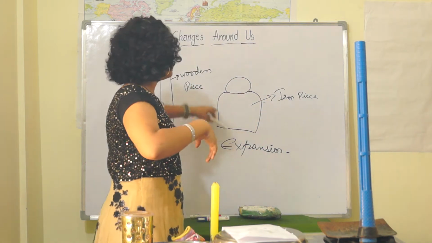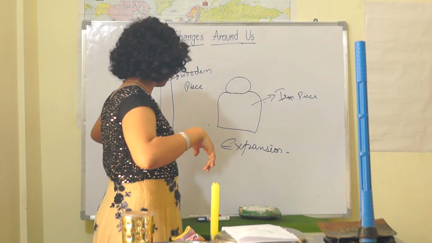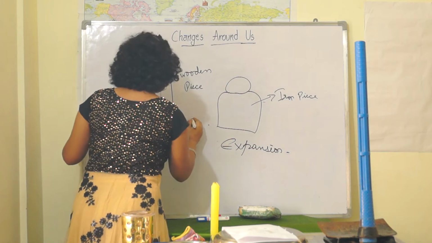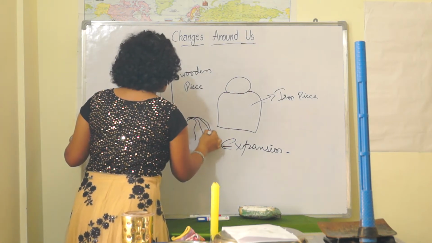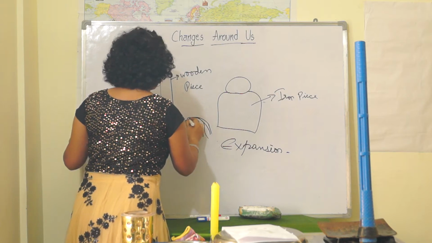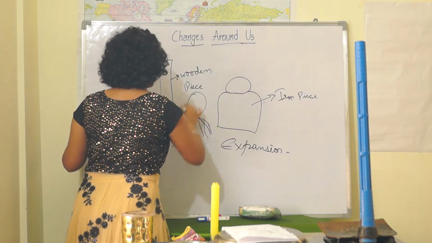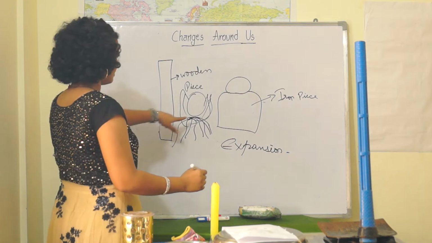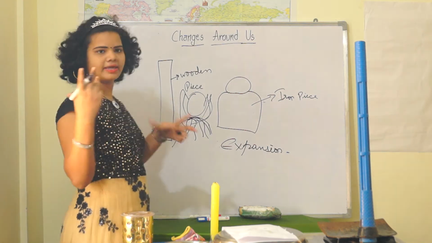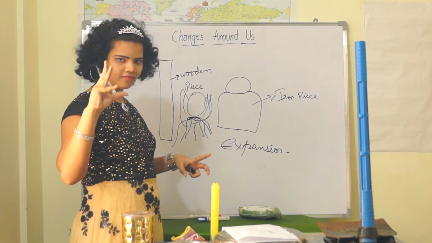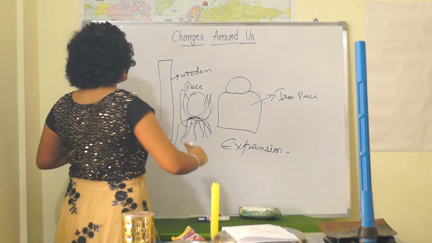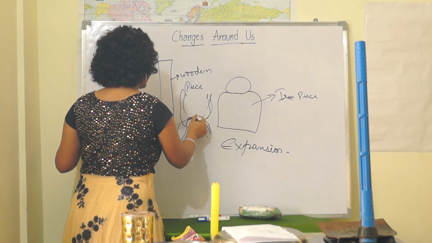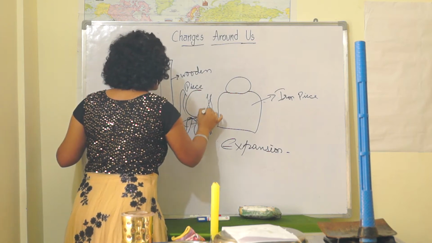For example, we should insert this iron piece into the wooden piece, right? First of all, I should heat this iron ring on a flame like this. After heating, this iron ring gets really expanded.